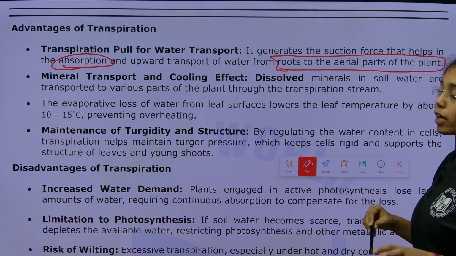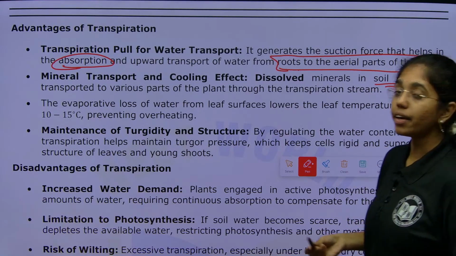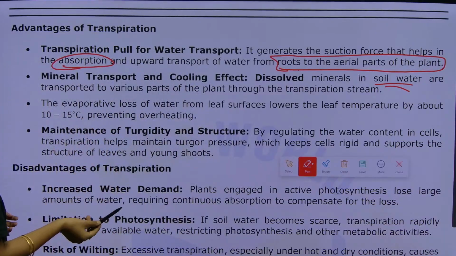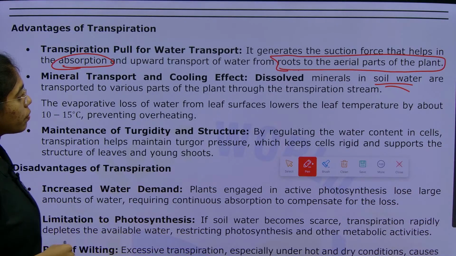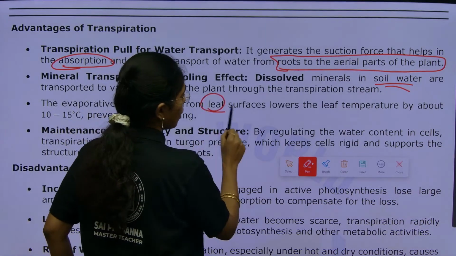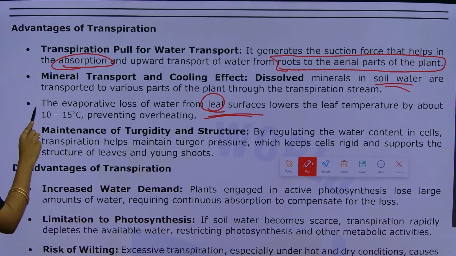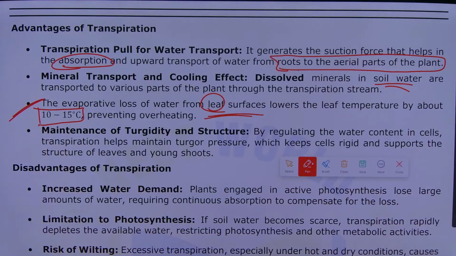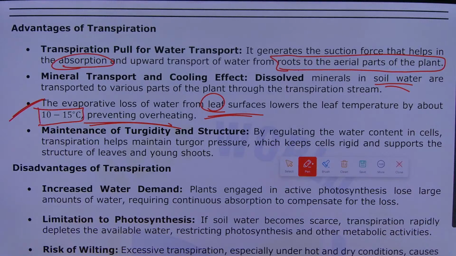Mineral transport and cooling effect. Dissolved minerals in soil water are transported to various parts of the plant through the transpiration stream. The evaporative loss of water from leaf surfaces will lower what? Leaf temperature by about 10 to 15 degrees Celsius. This will lower down the leaf temperature. This will prevent what? Overheating. This will prevent overheating.